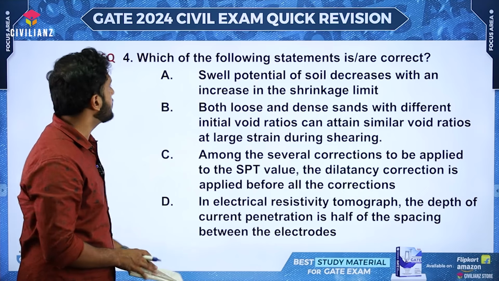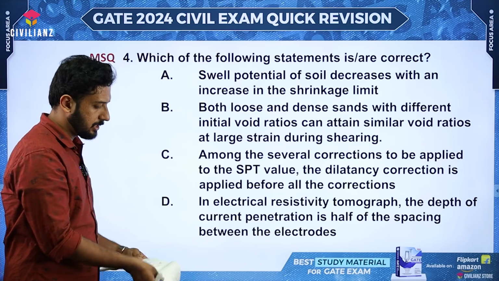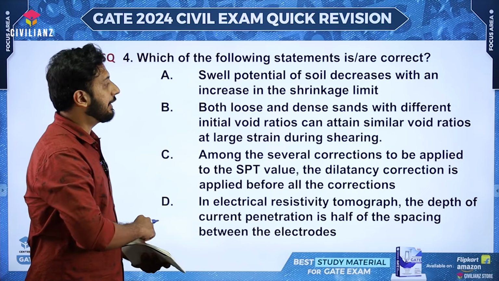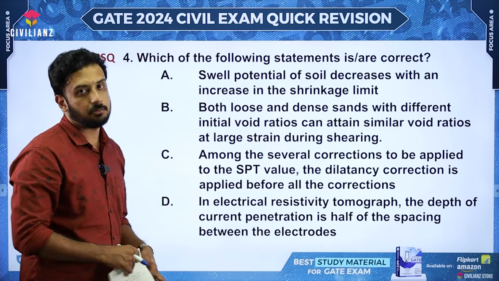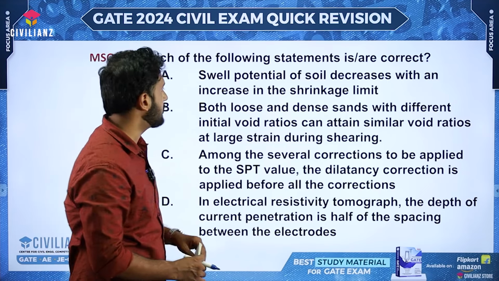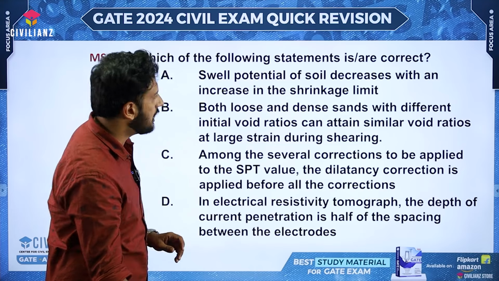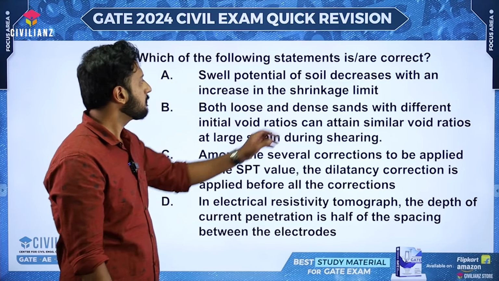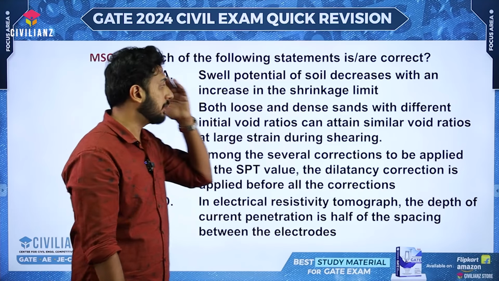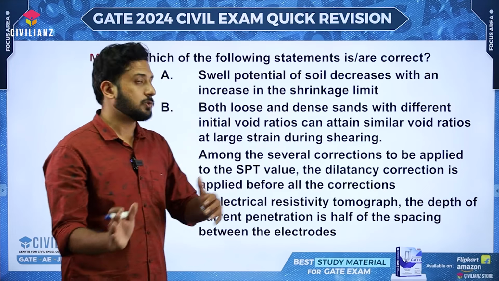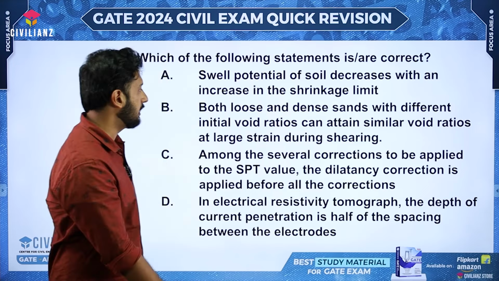It was actually an MSQ question, multiple selection question, which means more than one option can be correct, sometimes only one, sometimes more than one. That's the concept of MSQ, you know that. The question is actually related to multiple concepts, not only a single thing. Here they have given a statement related to liquid limit, which will be the initial portions of geotechnical engineering.